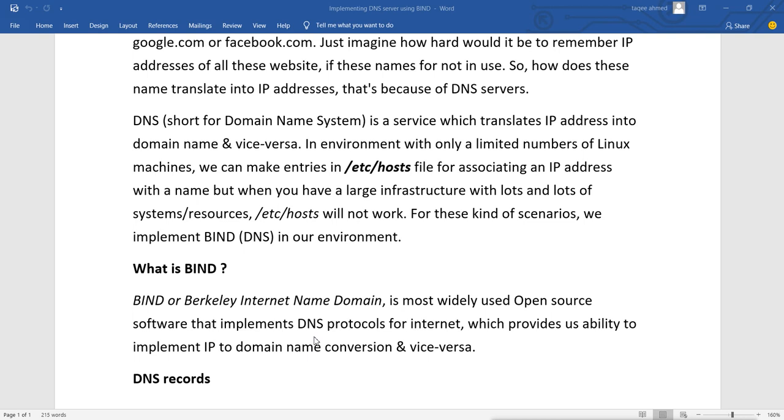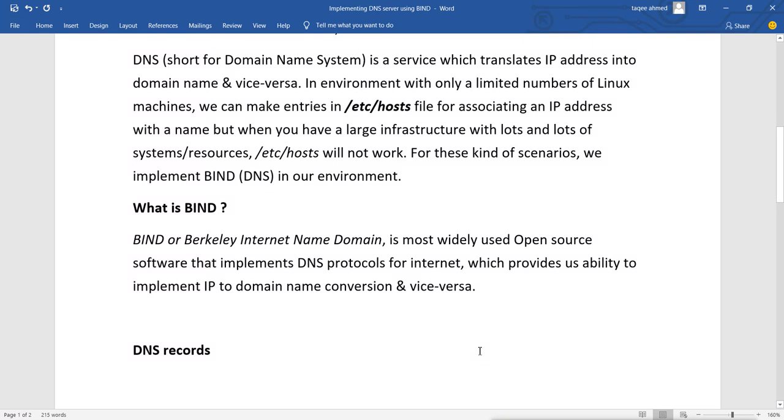Now the next thing is how this DNS works. So first, in our DNS we have zones. First we should see the different types of DNS servers we have in our BIND DNS. So we have different types of BIND DNS.